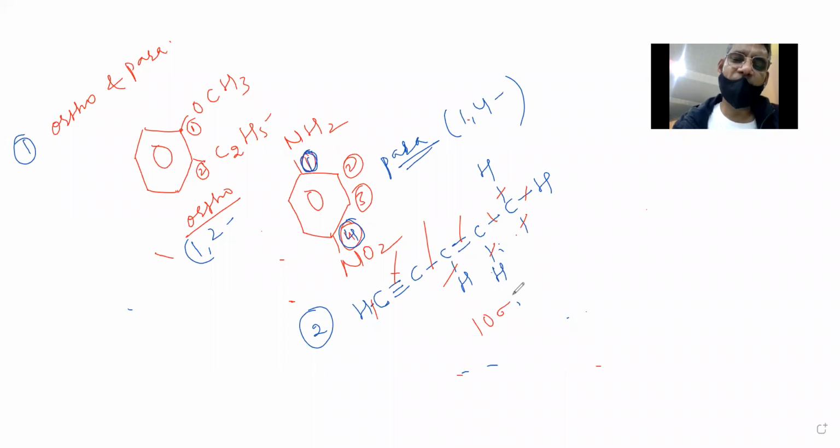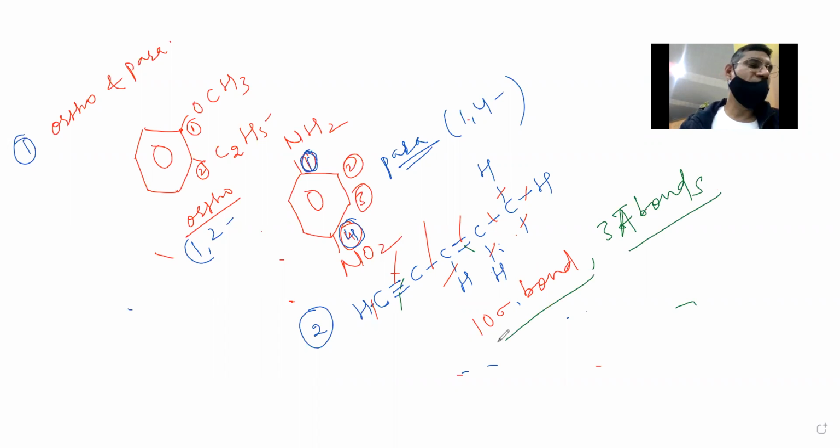Next, in a multiple bond, the first bond will always be sigma and the rest will always be pi. This is 1, 2, 3, so 3 pi bonds are there. 10 sigma and 3 pi bonds are there. So the first bond will always be sigma and the rest will always be pi bonds.